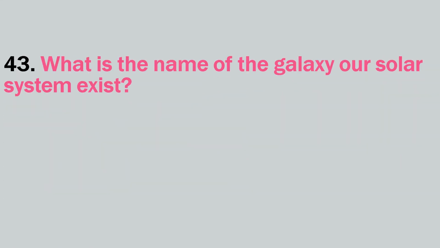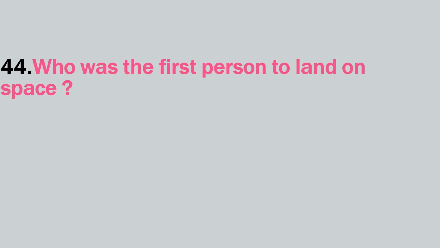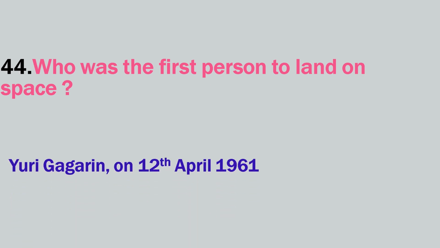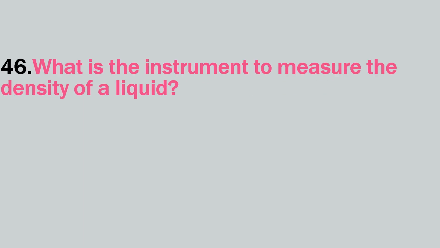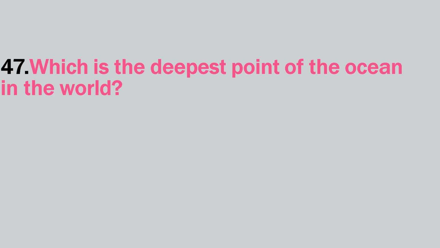What is the name of the galaxy our solar system exists in? Milky Way. Who was the first person to go to space? Yuri Gagarin. He went to space on 12th April 1961. What is the name for an exploding star? Supernova. What is the instrument to measure the density of a liquid? Hydrometer.